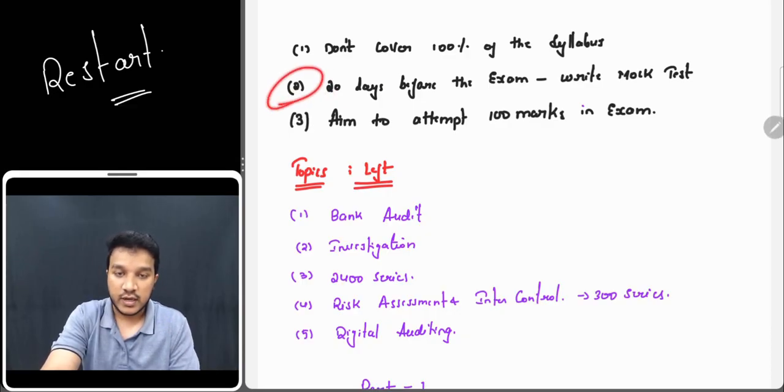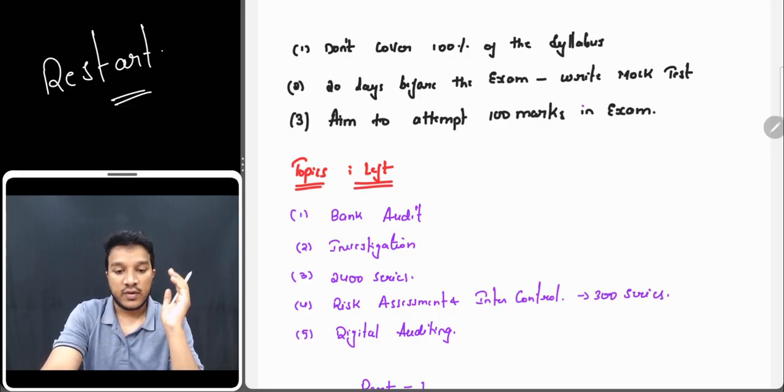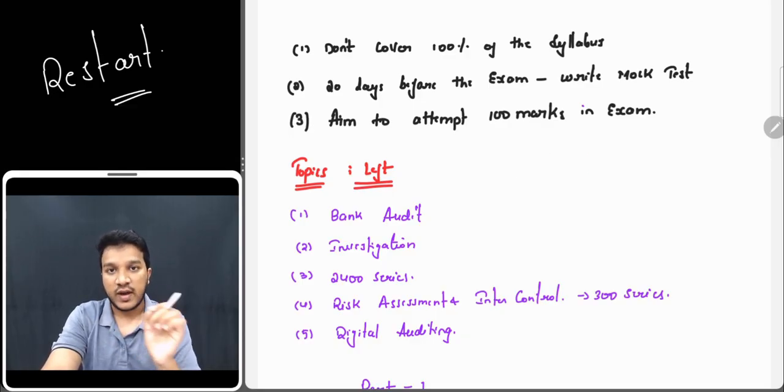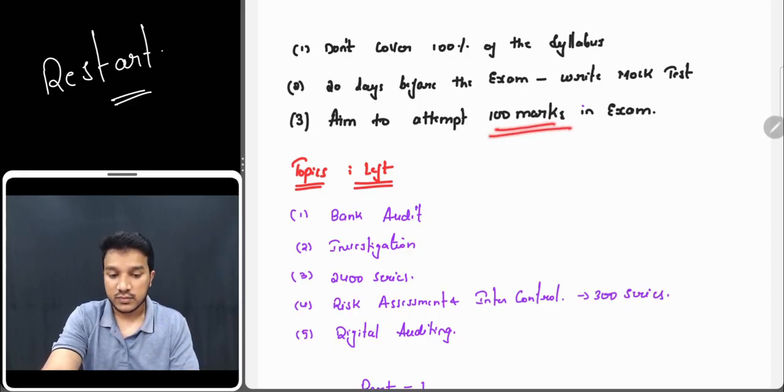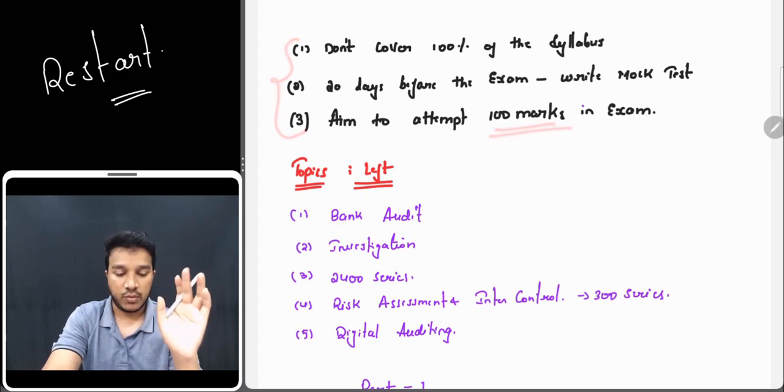So this is again very important. And then, aiming to write 100 marks. This also works in DD. Right from the very first minute, you have to write very fast. Many students write very beautifully, very slowly in the beginning, but they scribble in the end. So that fastness should come from the very beginning, and you have to practice that. These 3 points I'm telling you are very important.